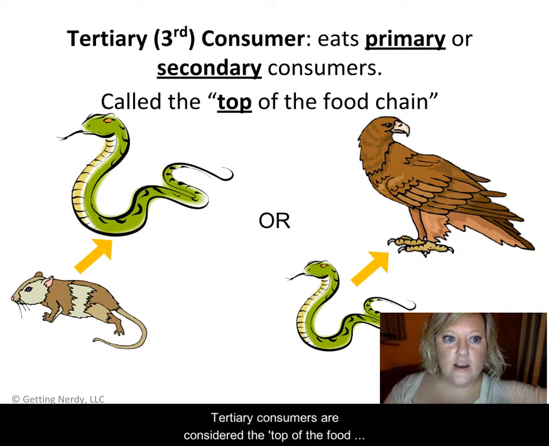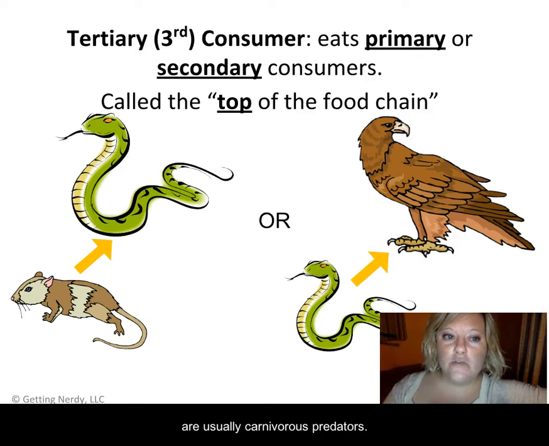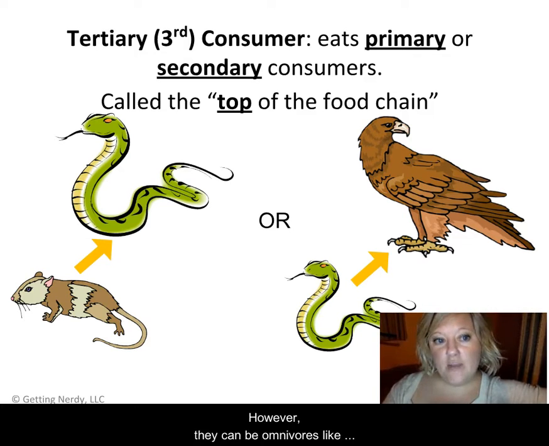Tertiary consumers are considered the top of the food chain, or apex species. These organisms consume secondary consumers, so they are usually carnivorous predators. However, they can be omnivores, like humans and bears.